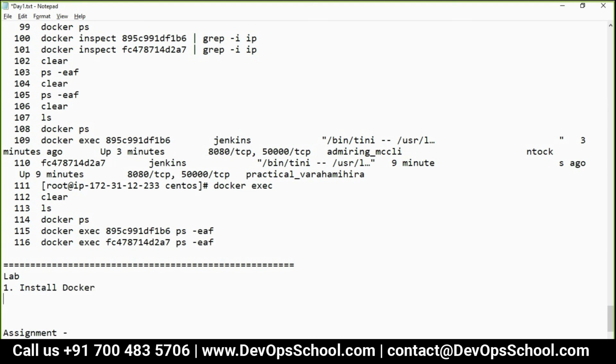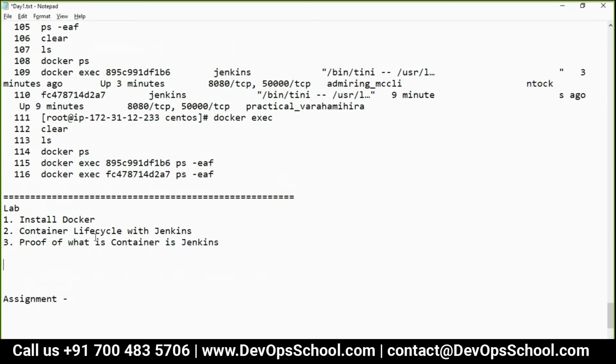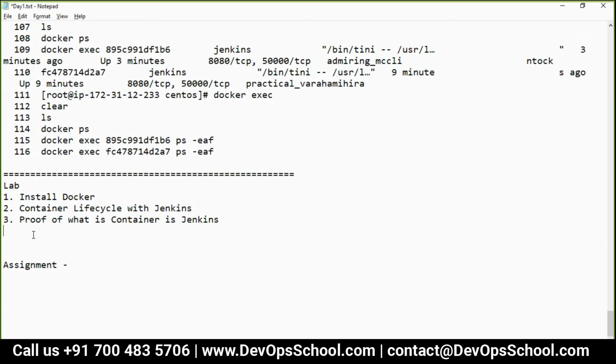Second, container lifecycle with Jenkins. Third, proof of the container with Jenkins. I'm asking you to do Jenkins because there is some behavior I need to teach you.